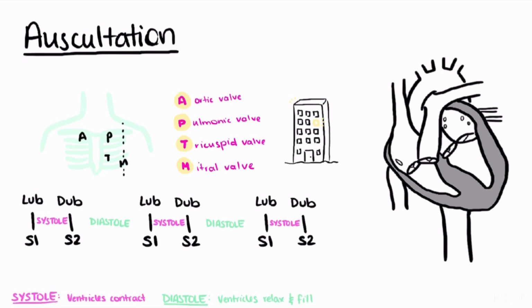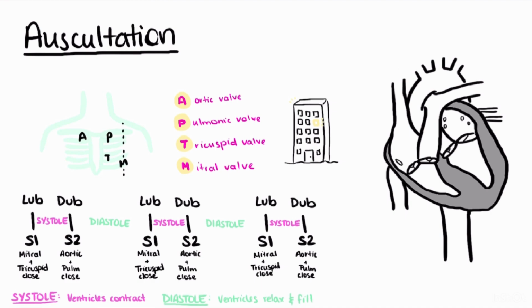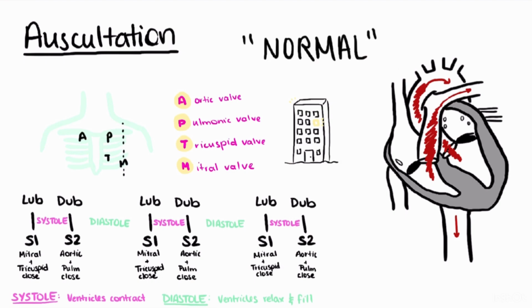This means that S1 corresponds with the closure of the mitral and tricuspid valves, and S2 corresponds with the closure of the pulmonic and aortic valves. By extension, the tricuspid and mitral valves are open during diastole to allow the ventricle to fill, while the pulmonic and aortic valves are open during systole to allow ejection of blood from the ventricles to the arteries. This basic physiology will help us understand pathological murmurs, but let's just focus on normal for now. S1 means the mitral and tricuspid valves close. S2 means the pulmonic and aortic valves close.